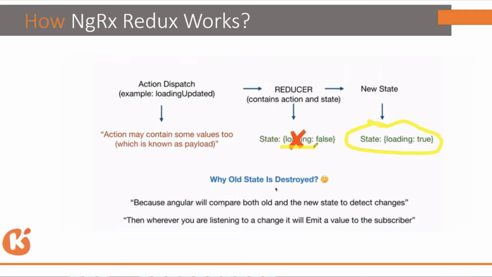Suppose there are seven subscribers across all the properties. It can't emit a signal to all seven subscribers. It has to check which subscribers have actually subscribed to loading. So only those subscribers will get the notification.